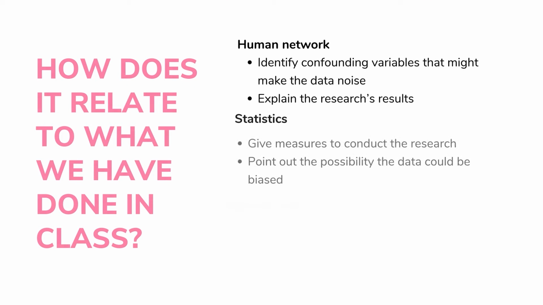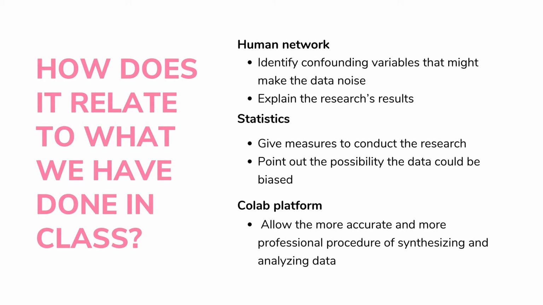The knowledge about the human network, particularly the concept of homophily, helps us take into account several confounding variables that might make the data noisy, such as the nature of the course the respondents take. The number of friends before and after being in a relationship might not change. Since this is not a longitudinal research, we do not have enough data to know about this.